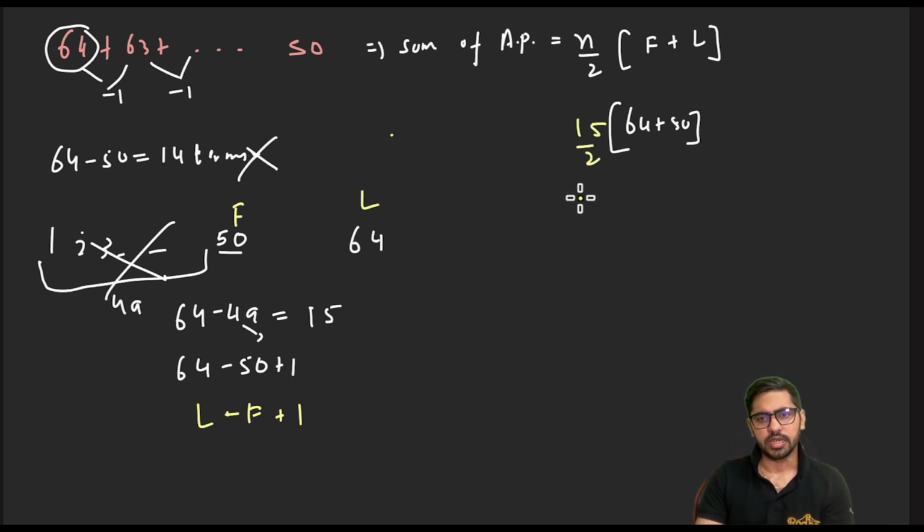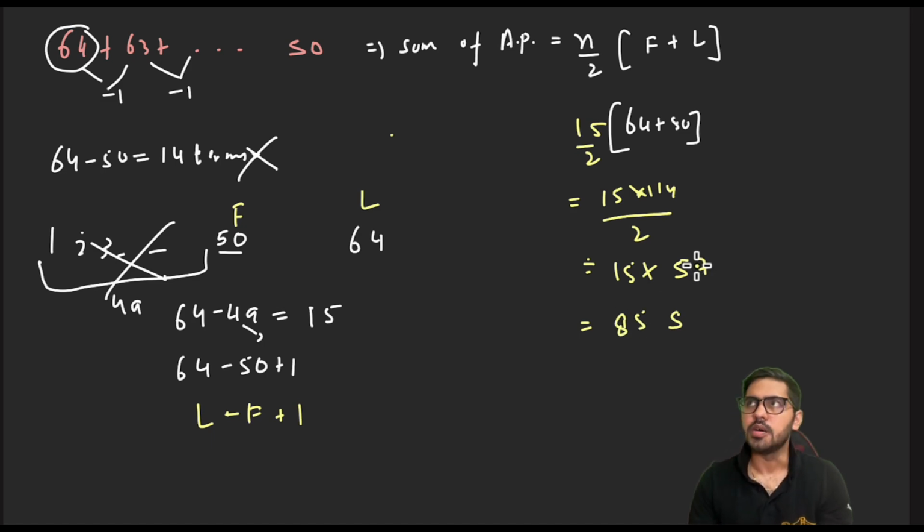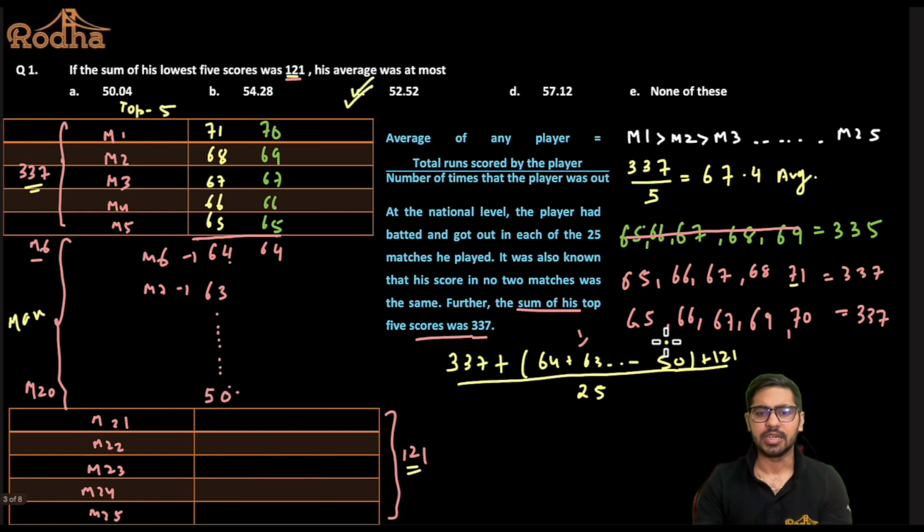And if you solve this, I can say 60 plus 50 is 110 and 114. So 15 into 114 by 2. So that will give you 15 into 57. 15 into 7 is 105, 10 carry, 15 into 5 is 75 and 10 is 85. I hope I've got this correct. 15 into 6 is 90, 15 into 7 is 105, yes, 10 carry, 15 into 5 is 75, yes, perfectly alright. So this value is coming out to be 855.